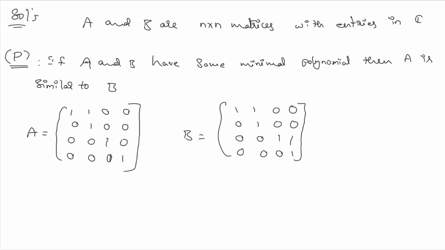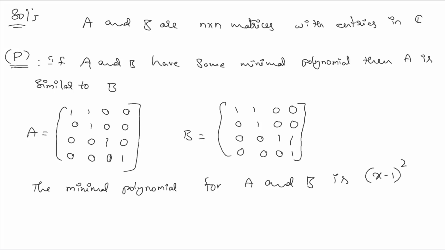So you can say the minimal polynomial for A and B is nothing but x minus 1 whole square, because 1 is the eigenvalue and each matrix has a Jordan block of order 2.